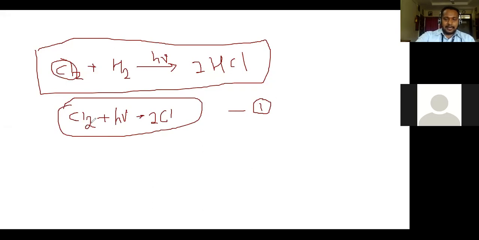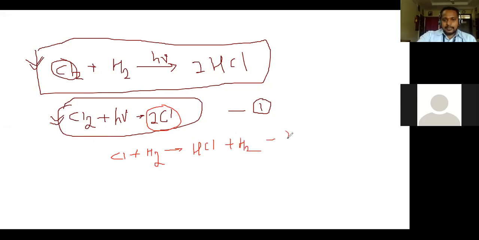Now to explain that, this is the overall reaction, and this is the first step of this reaction. If we want to understand the detailed mechanism, then this mechanism says that the chlorine atom formed in the primary photochemical process in step first reacts with the hydrogen molecule, and it leads to formation of HCl plus hydrogen atom.